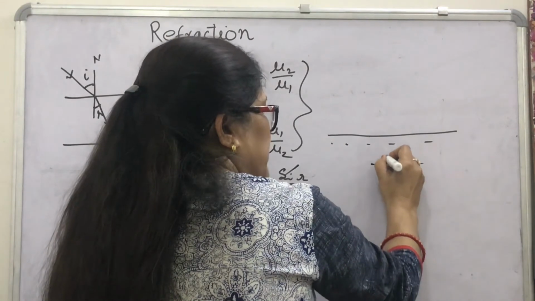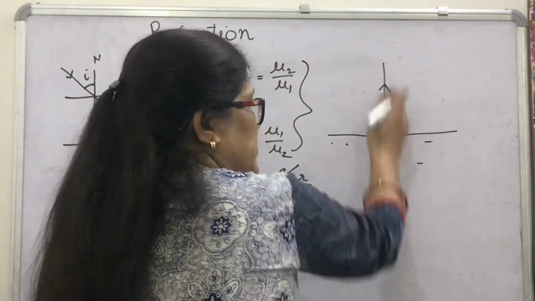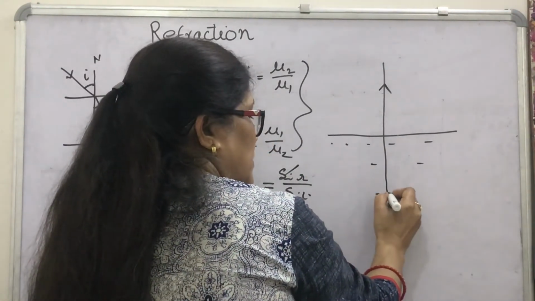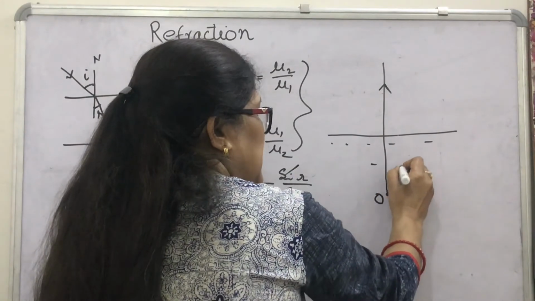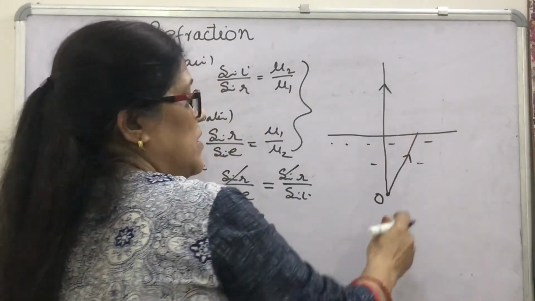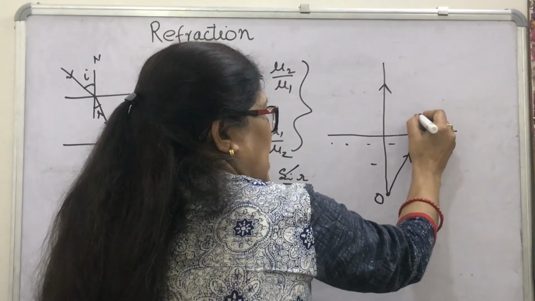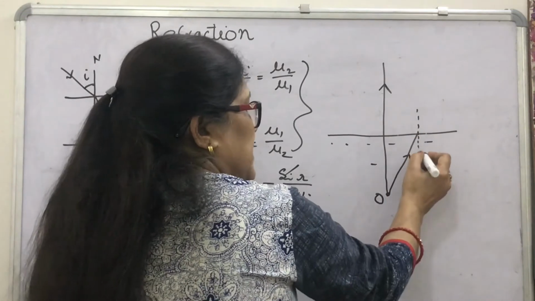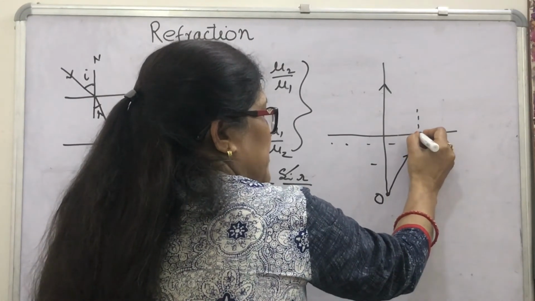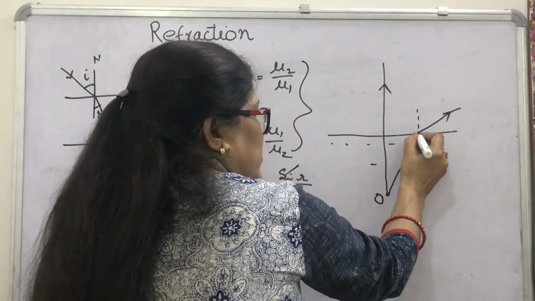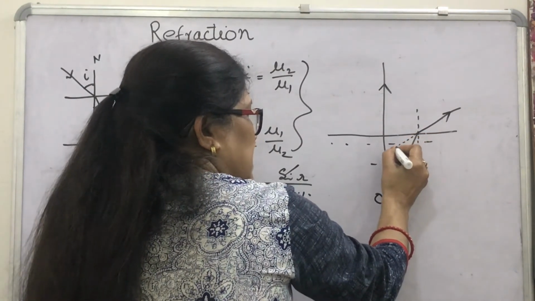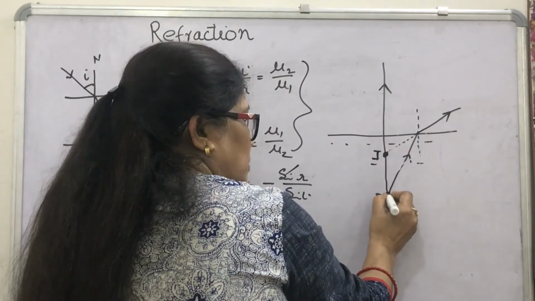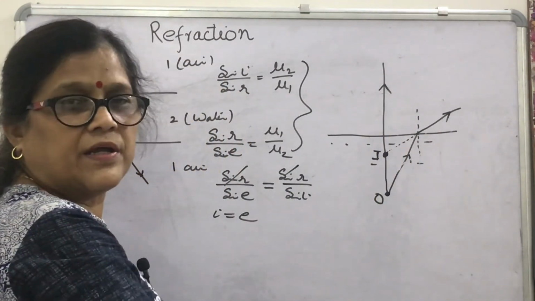One ray from the object will not bend if it is normal, as we have seen, and this is the object O. The other ray is going from here. Then at this surface, if you draw the normal, it moves away from the normal, and if you extend it back, it forms the image I here. Then this object's image is formed here.